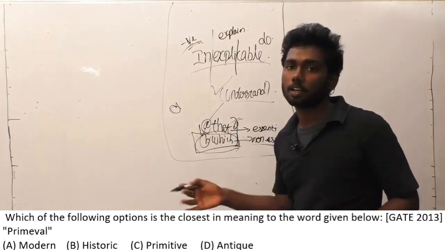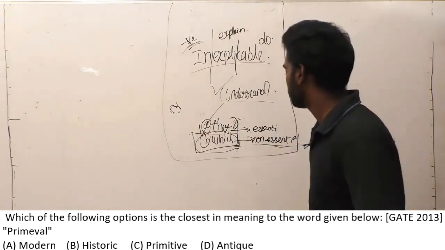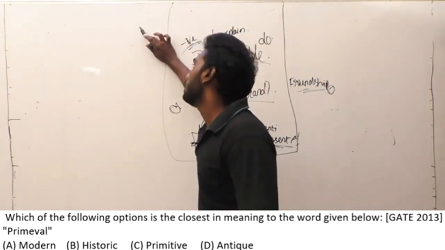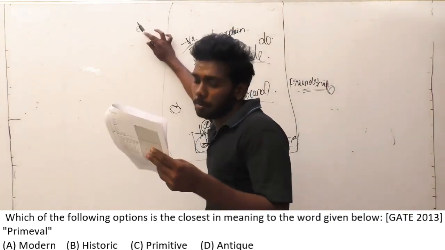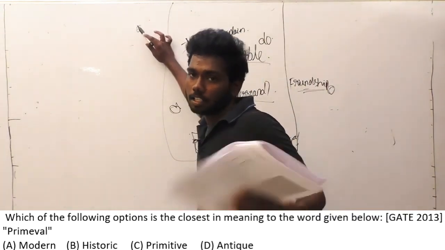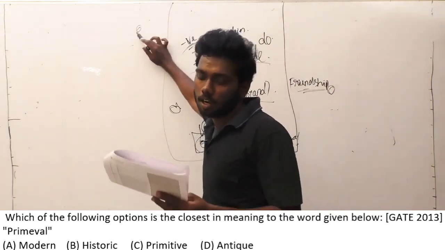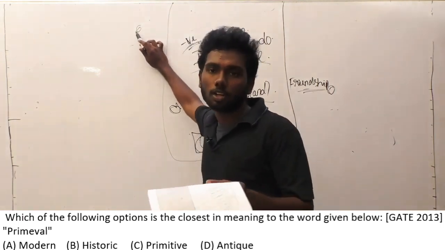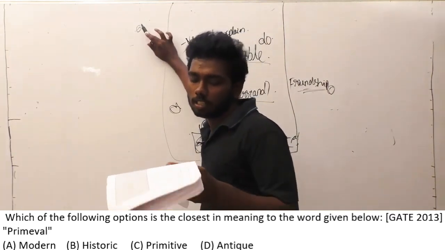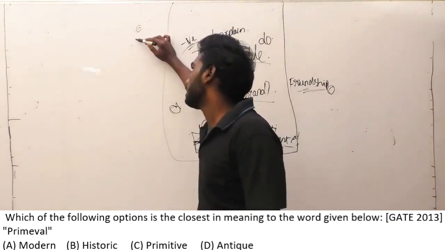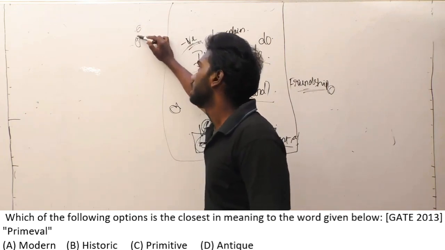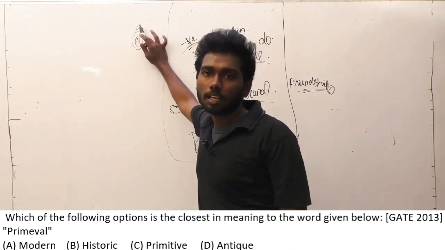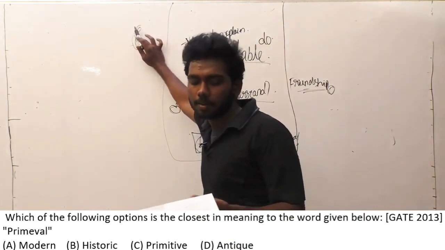There is a major difference between ancient and history. Ancient means the material has been there for a long period of time. History denotes something that has happened in the past. It is not about the material. So ancient and history are different, and obviously modern is the opposite of ancient. Modern is not the answer, history is also not the answer. Option D, antique, means classical. Is there any relation between classical and ancient? Obviously not.